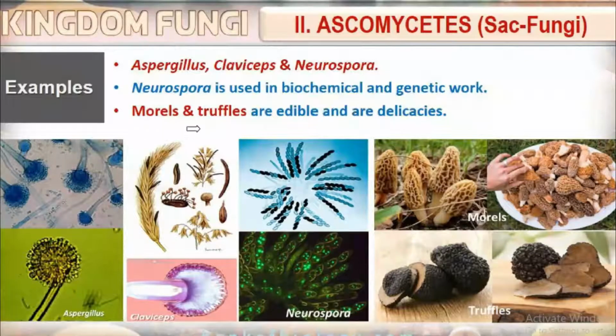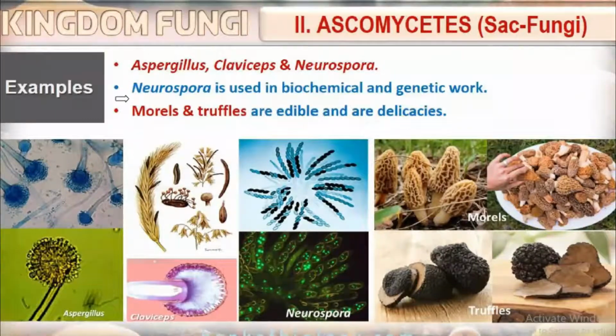Then, morels and truffles are edible and are delicacies. Which are they? Morels and truffles. So that's all about ascomycetes.